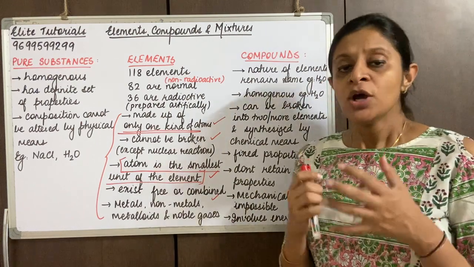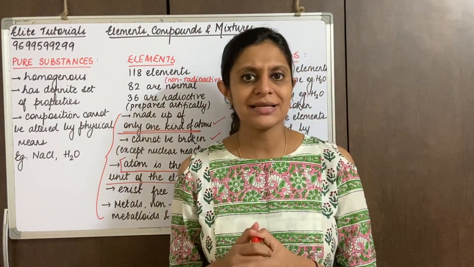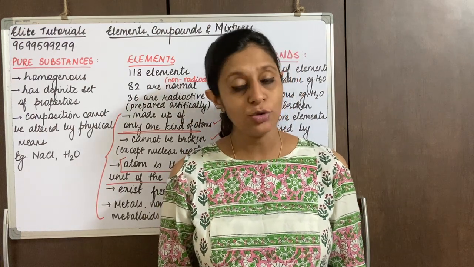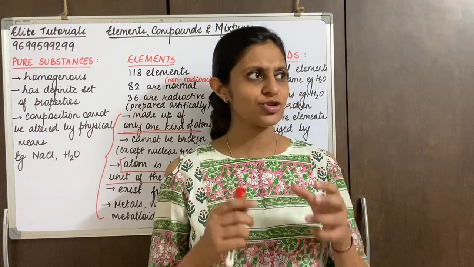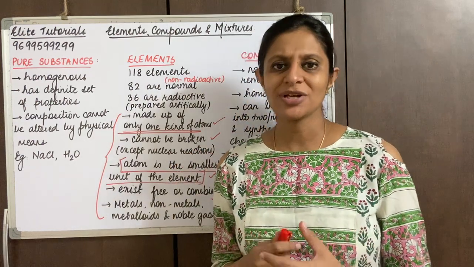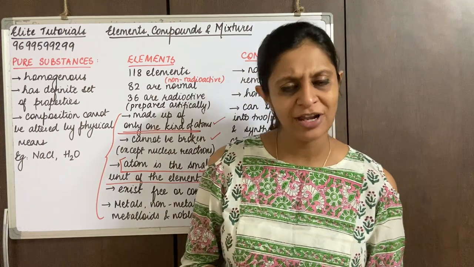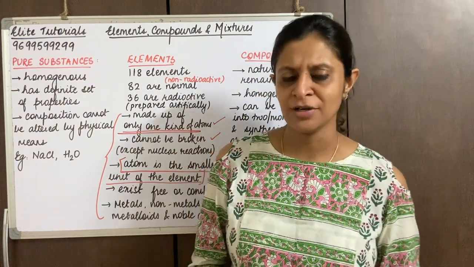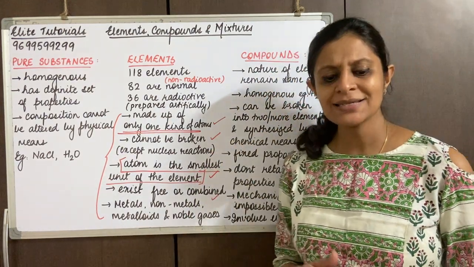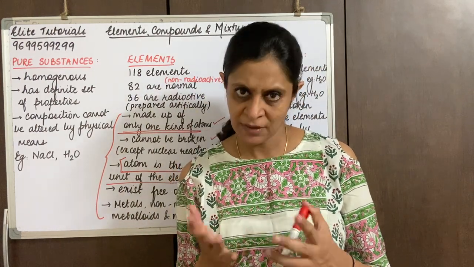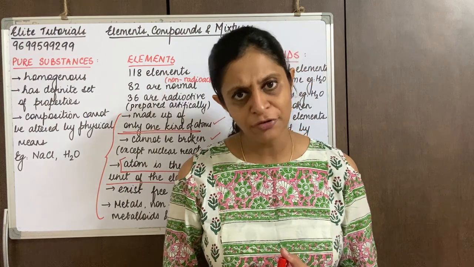Noble gases. When we talk about noble gases, they usually don't react because they are stable. But they do have important applications, like those neon glow bands, right? And also hydrogen being flammable has been replaced by helium. Simple examples of noble gases would be helium, neon, argon, krypton, radon, to name a few.